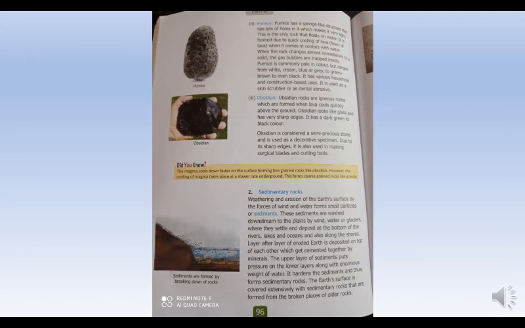Now the upper layer of sediments means sediments are the small particles. Okay, so जो sediments की जो upper layer है वो क्या करती है, it puts pressure on the lower layers. उसके बाद की जो lower layers हैं, that second layer, third layer, fourth layer, उन सब के ऊपर एक pressure क्रिएट करती है, एक प्रेशर पुट करती है. किसके साथ? Enormous weight of water. Enormous means a large quantity of water. Okay, then it hardens the sediments and thus forms sedimentary rocks.